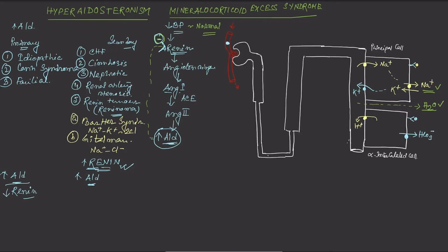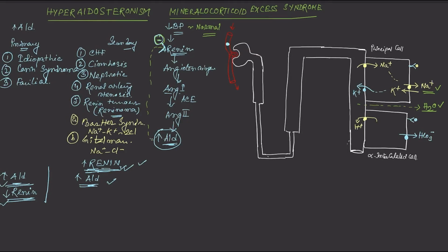So if you check the blood aldosterone and renin level, for primary aldosteronism it will be increased aldosterone and decreased renin, but in case of secondary hyperaldosteronism, the renin level will be high and the aldosterone level will be high. So both the aldosterone and the renin level will be high in secondary hyperaldosteronism.